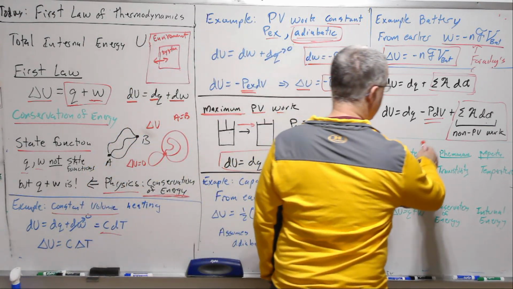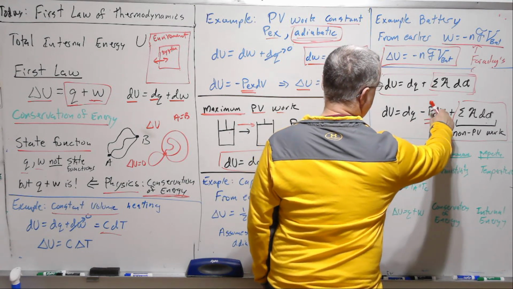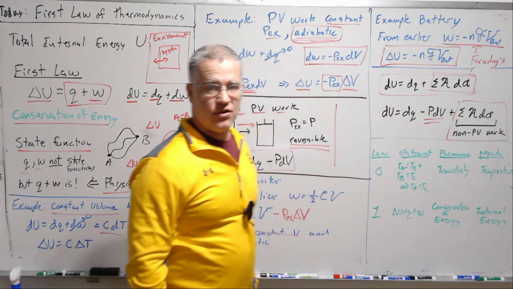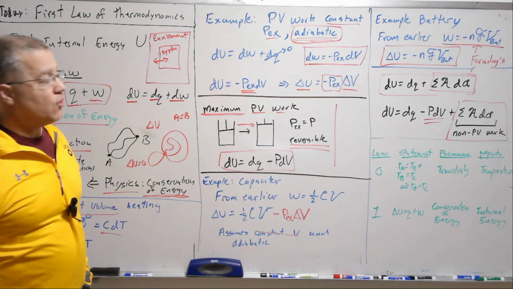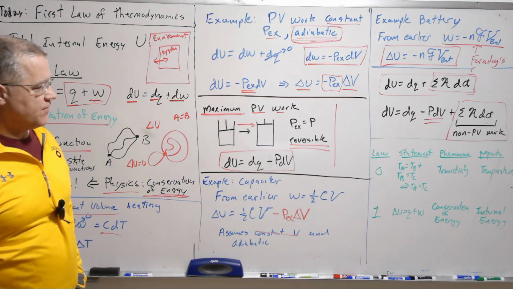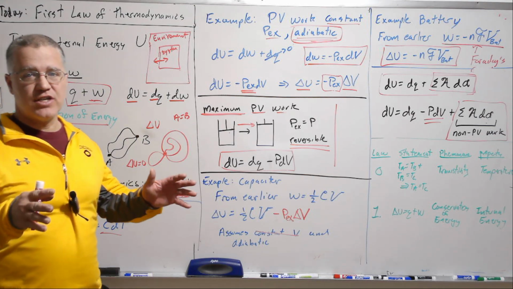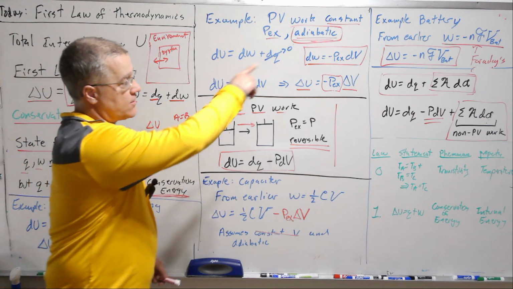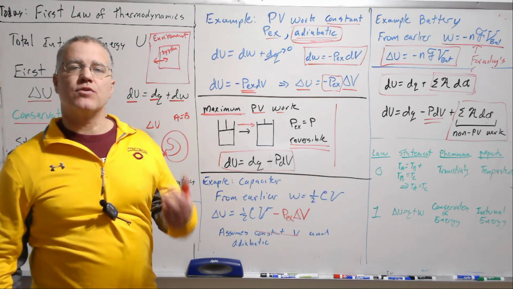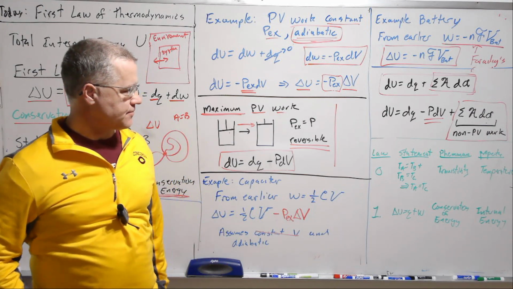And so what we're going to do is define a function where we eliminate the pressure-volume term. That's going to end up being both enthalpy and free energy. We'll do that, Gibbs free energy. And then that'll allow us to concentrate on the non-pressure-volume work, which is usually the chemical work or the electrical work from a battery, which is what we're generally interested in terms of an applied problem.